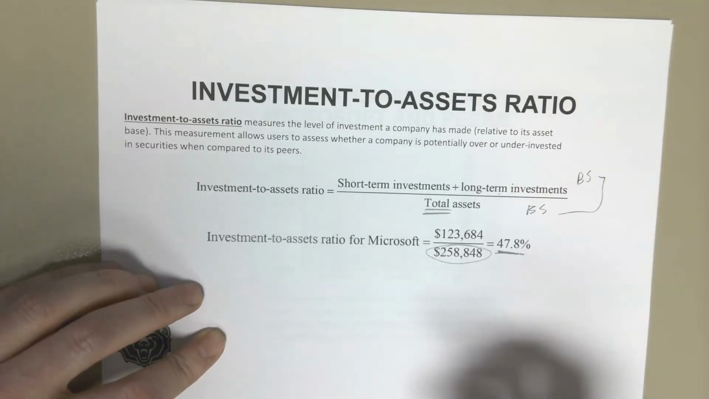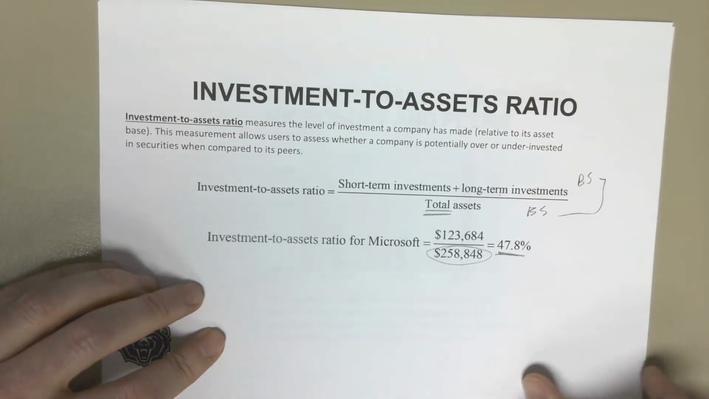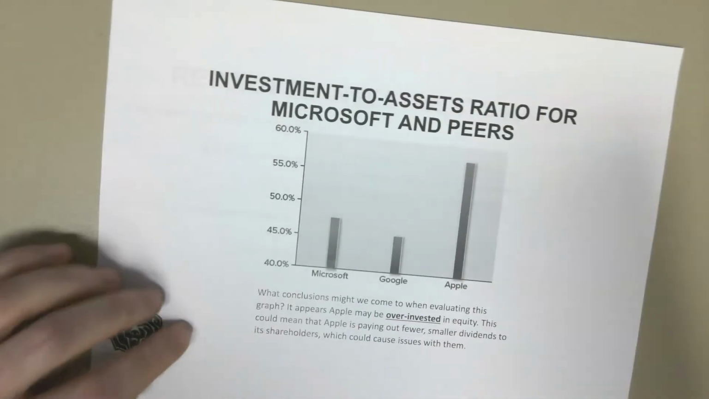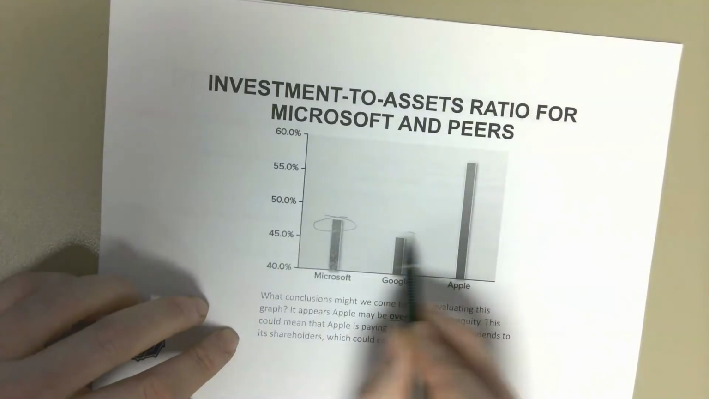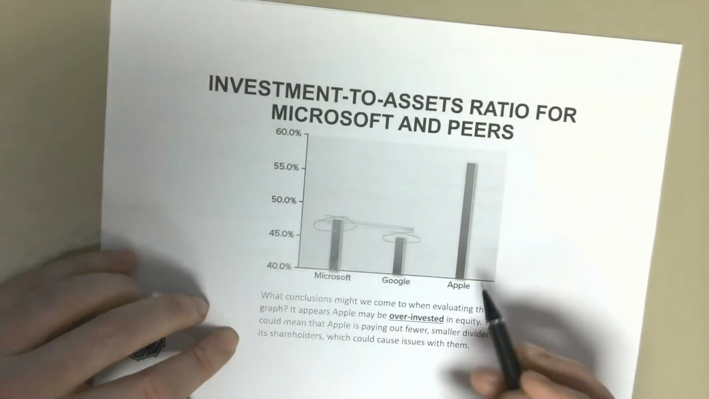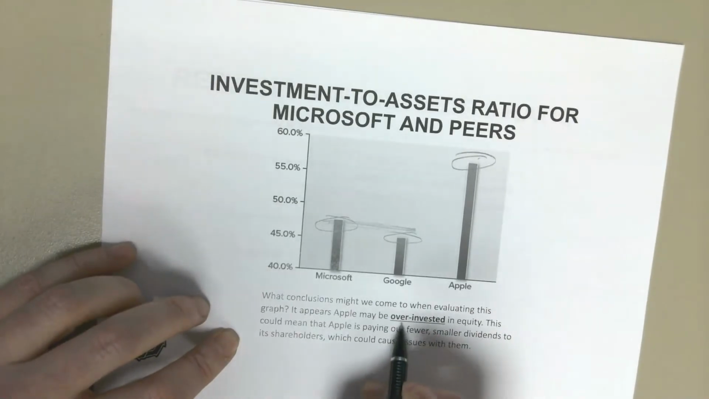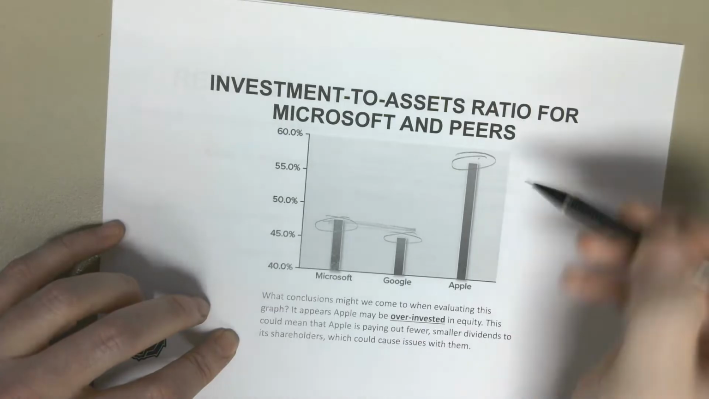This is going to tell you what the level of investment is that you are making relative to your assets. Okay, it allows you to see whether or not a company may or may not be over or under invested in securities of other companies. So again, we can take a look at a graph and say, okay, Microsoft and Google, they're pretty even, but Apple, man, they are way, way invested, right? So it may be that Apple is way over invested in equity.